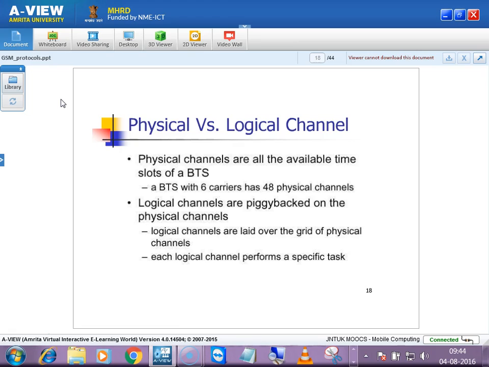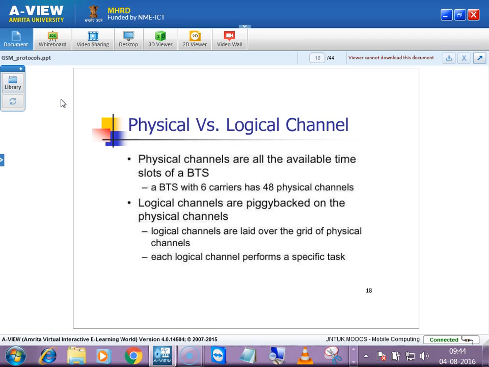In GSM, a BTS with 6 carriers has 48 physical channels. 6 carriers means 6 frequencies. Each carrier is divided into 8 slots, so 8 users can occupy that. So 6 into 8, 6 frequencies with 8 time slots each, will be 48 physical channels.